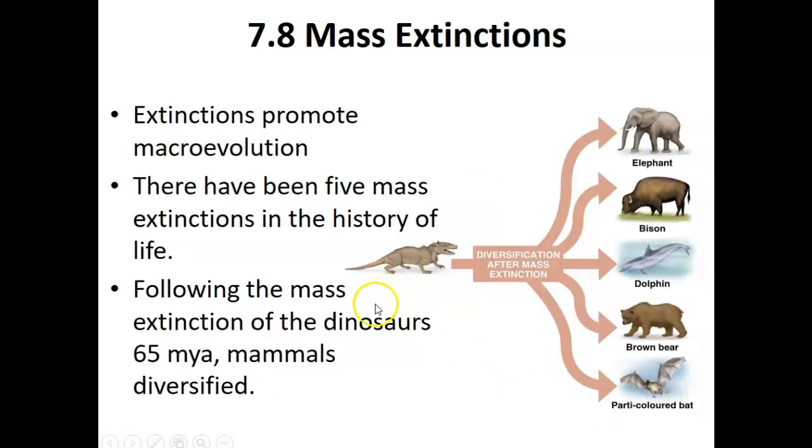Mass extinctions promote macroevolution. There have been 5 mass extinctions in the history of life. For example, the dinosaurs diversified into 5 major groups after the extinction of the dinosaurs.